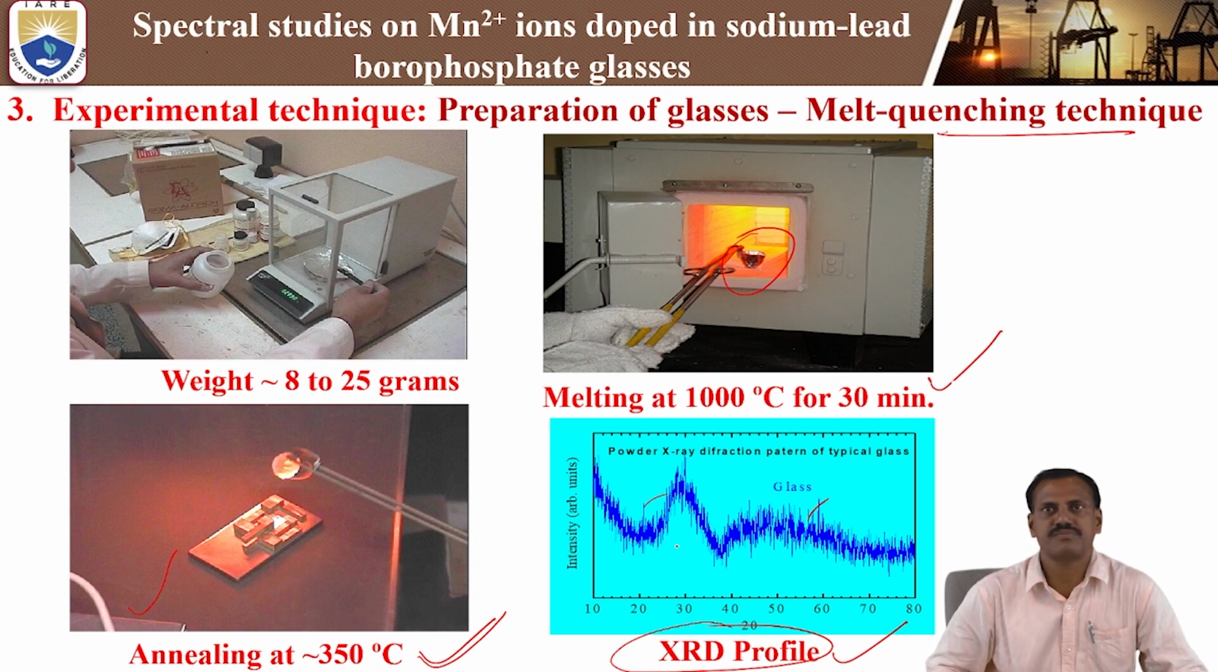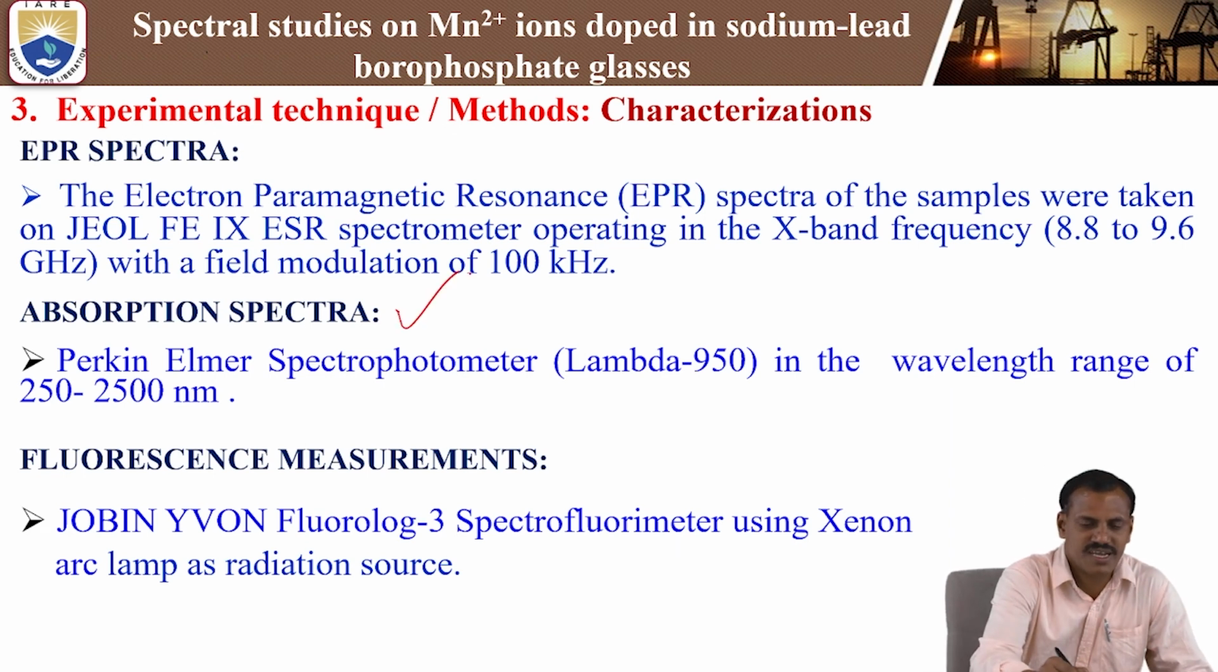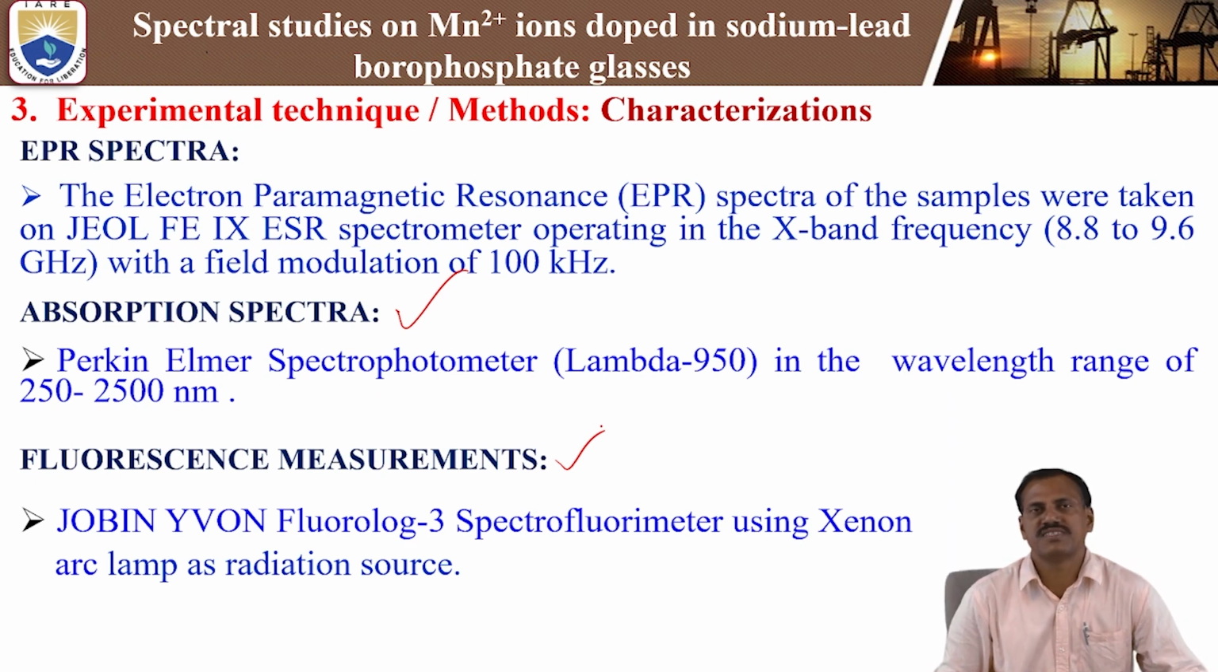So after the XRD profile, we can measure with the different kinds of experimental or characterization facilities. First we need to measure the EPR spectra, and second one is absorption spectra. Third one is fluorescence, that means photoluminescence, and emission spectra we can measure.